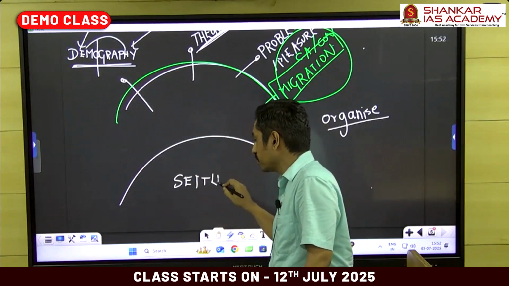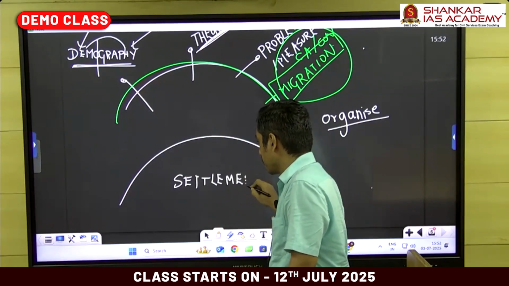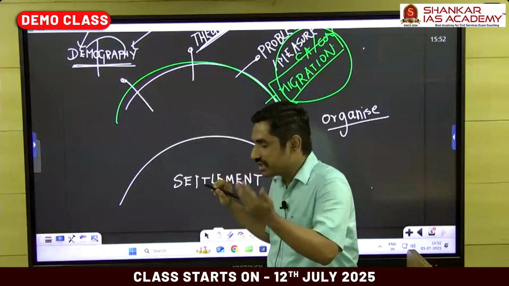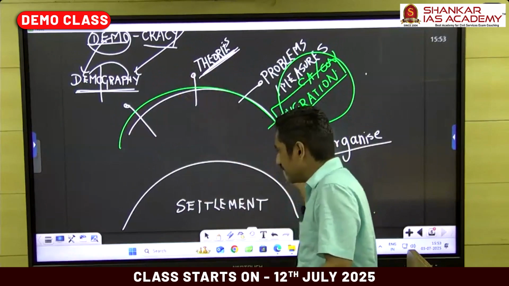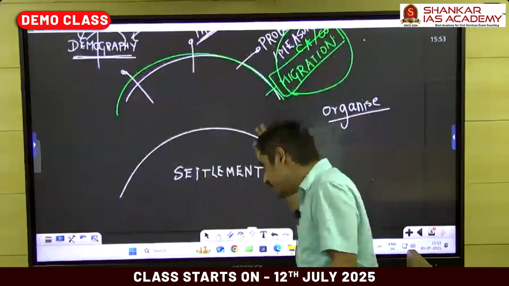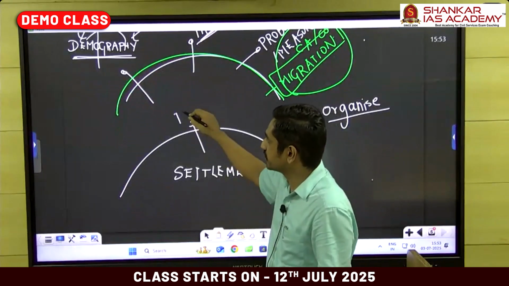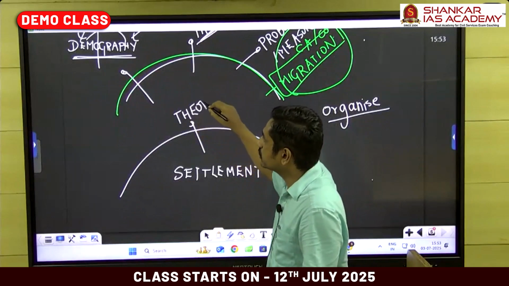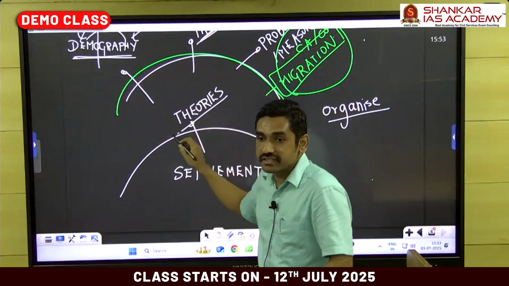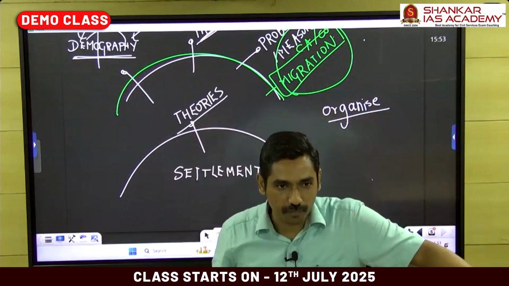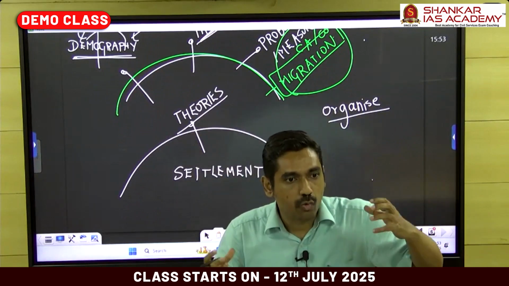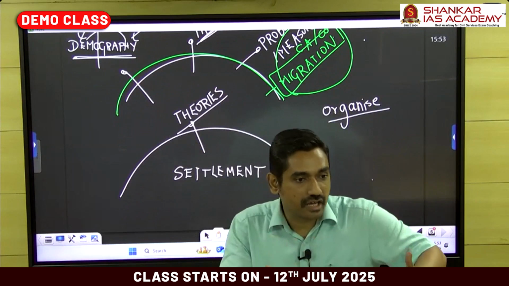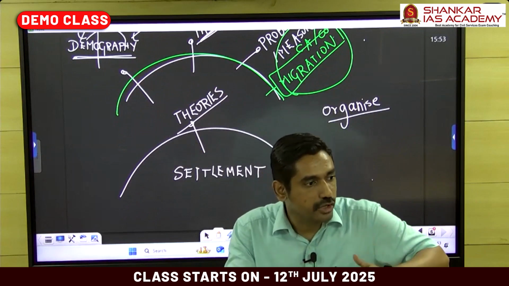How does population organize itself? And just like we had population theories, we always have settlement theories. There are certain theories of settlement. It tries to explain why certain cities grow, continue to grow, why certain cities don't grow after a point of time. Getting the idea? So why certain areas become extremely large metropolitan areas, why they continue to face decline too.